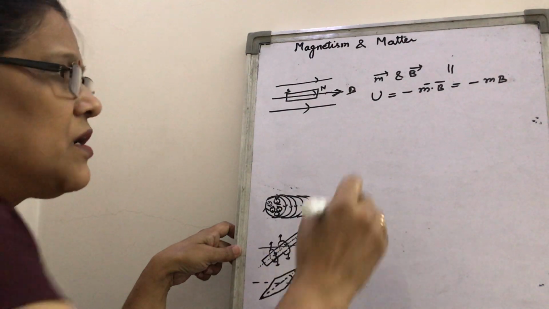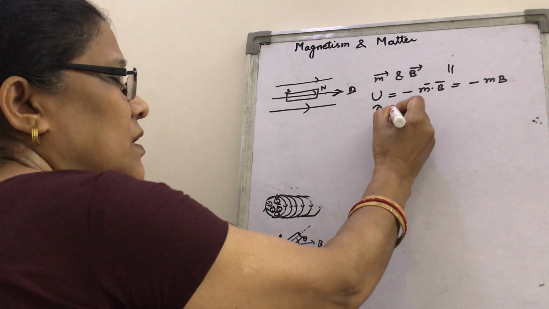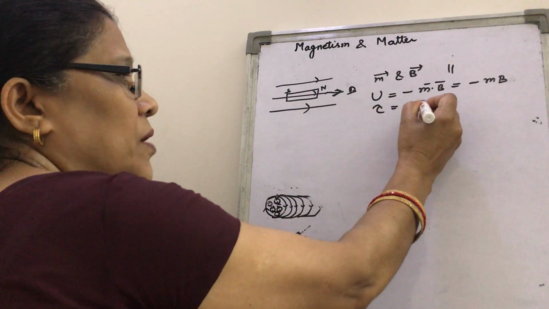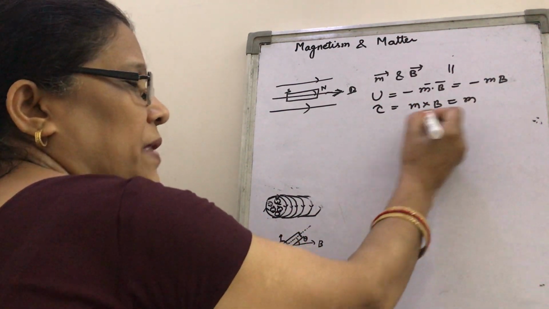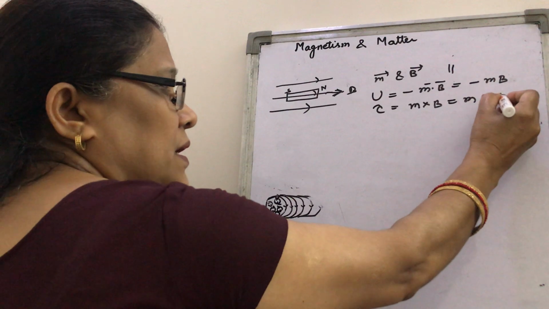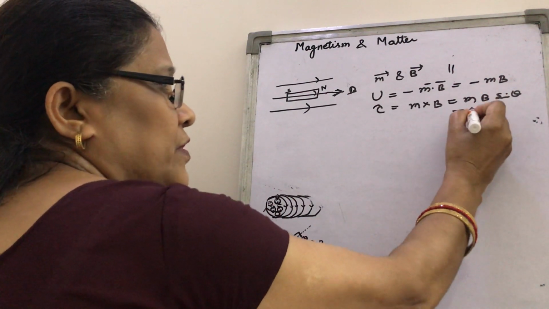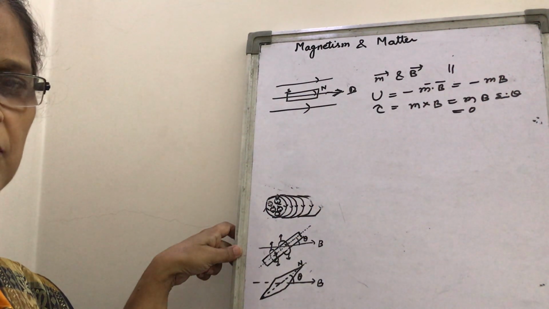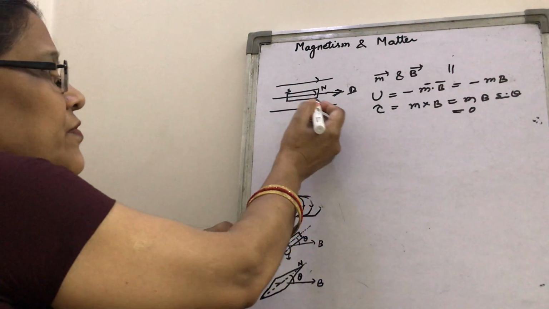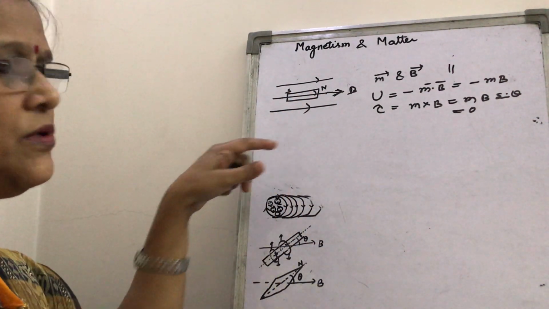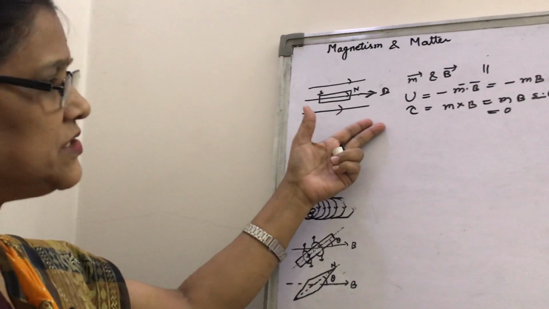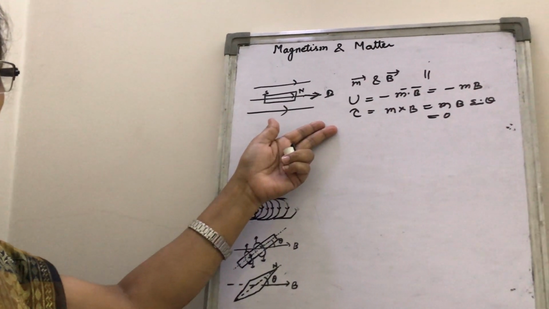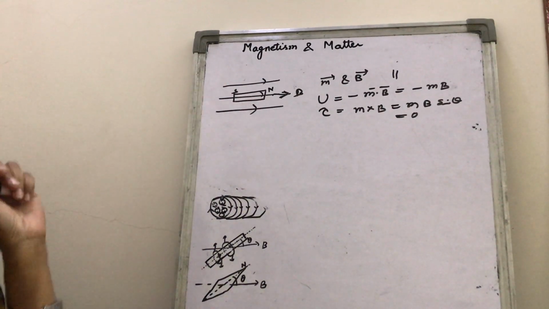What will be the torque? Torque is m cross B, that is, magnitude-wise mB sin theta, so it will be 0. What will be the net force on both the poles? Net force will be 0. Look, this is the stable equilibrium position of this bar magnet.